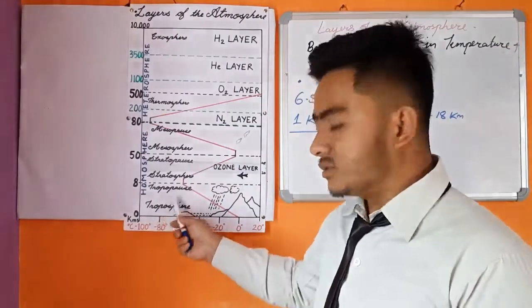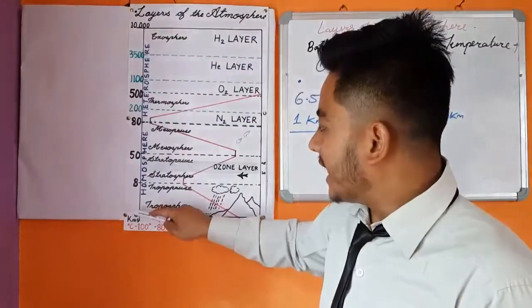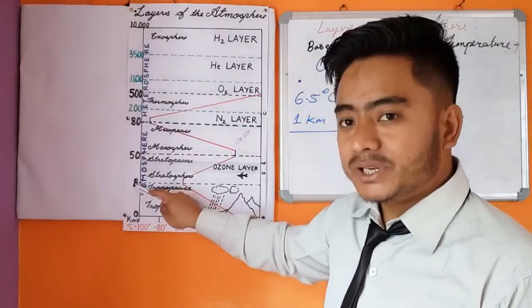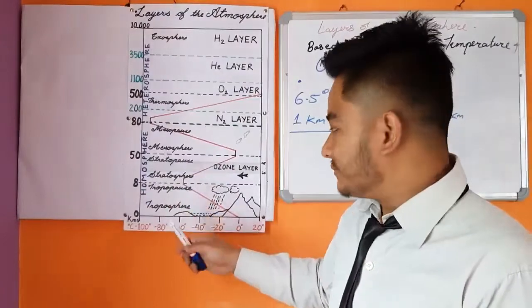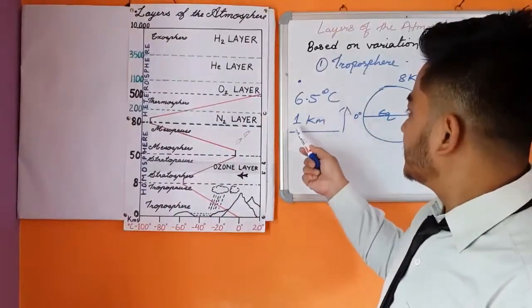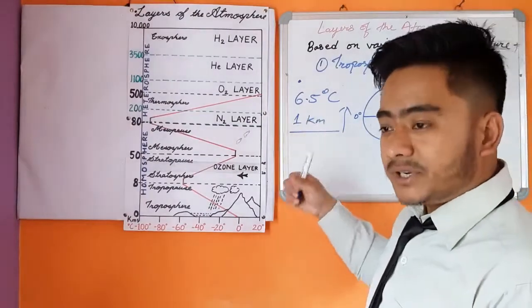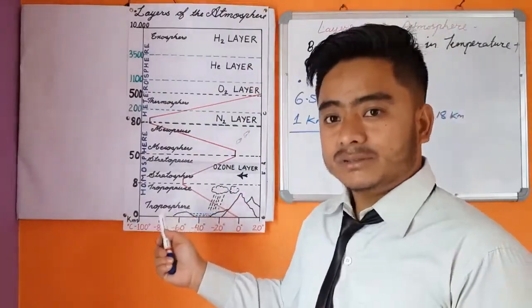So I hope you understood troposphere. Remember, lowermost layer, height 0 to 8 km at the poles and 0 to 18 km at the equator. Normal lapse rate, that is 6.5 degrees Celsius for every 1 kilometer or 1000 meter, and weather phenomenon.